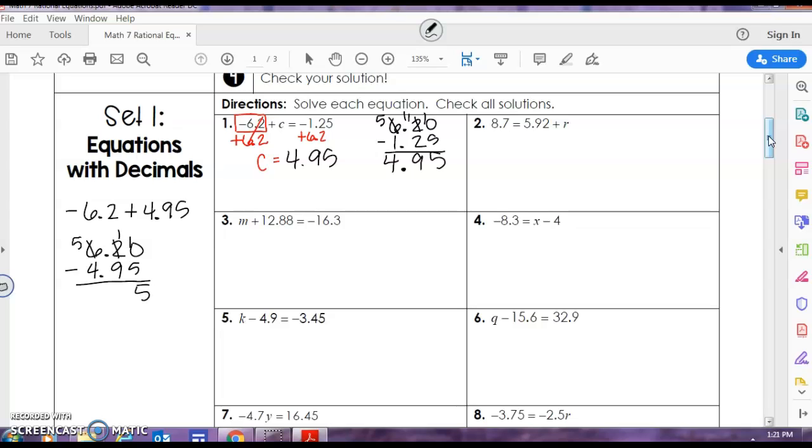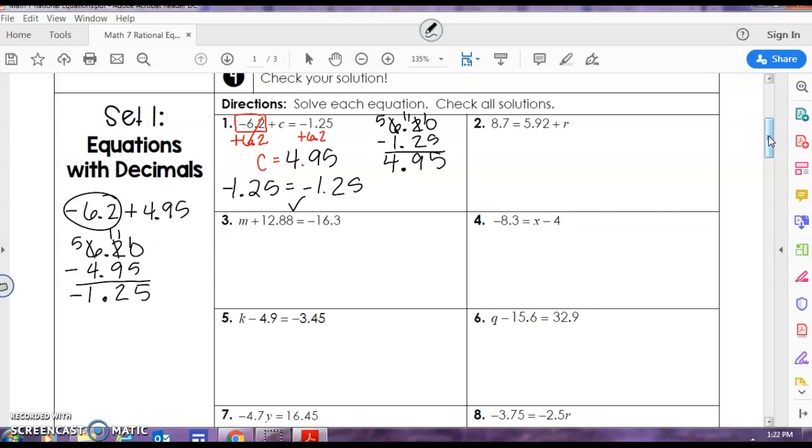I borrow from the 6. 11 minus 9 is 2. Bring our decimal down. 5 minus 4 is 1. This would be a negative because 6 2/10 is a greater absolute value. I can see now that negative 1.25 is equal to negative 1.25, so my solution is correct.